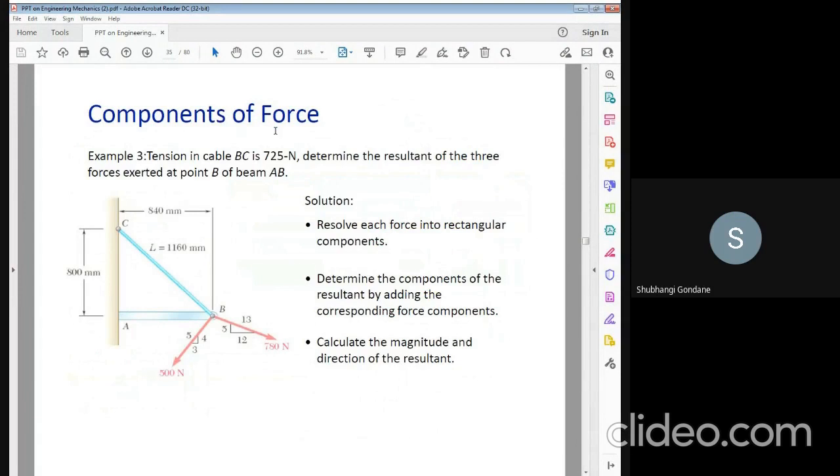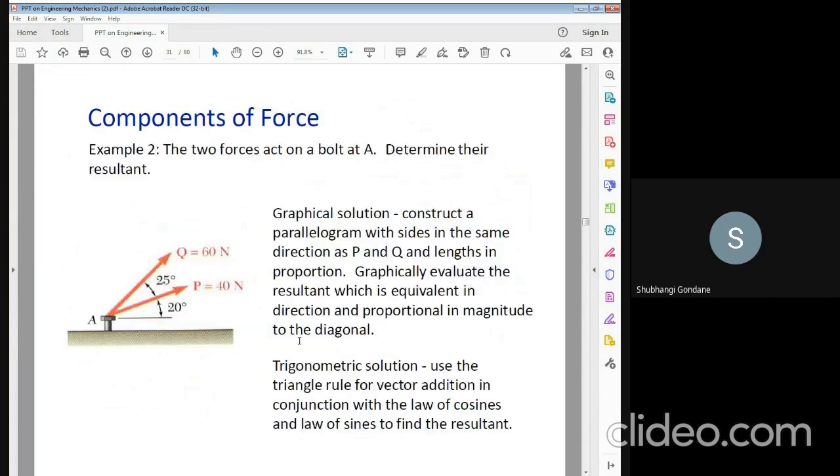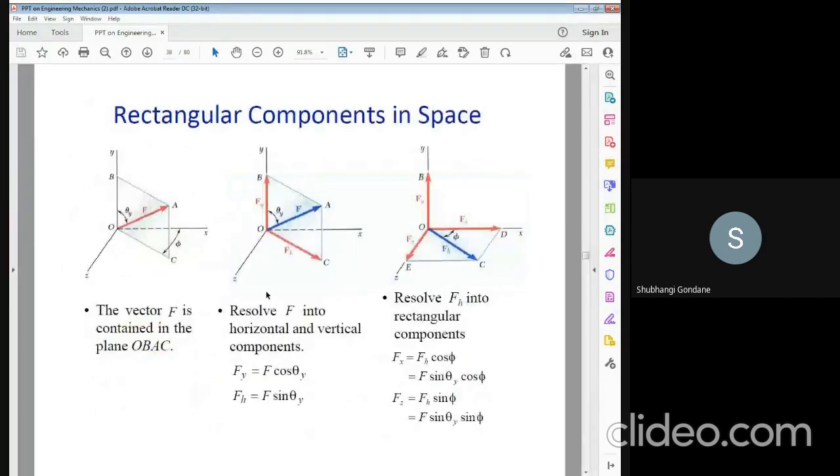So see this example, that is component of the forces. The component of the forces in this direction can be resolved in two directions. This is the rectangular component in the space. So this is force F. It can be resolved with respect to the force, that is C and B. So C can be represented with Fh and B can be represented with Fy. Then Fy is equal to F cos theta y and Fh is equal to F sin theta y.